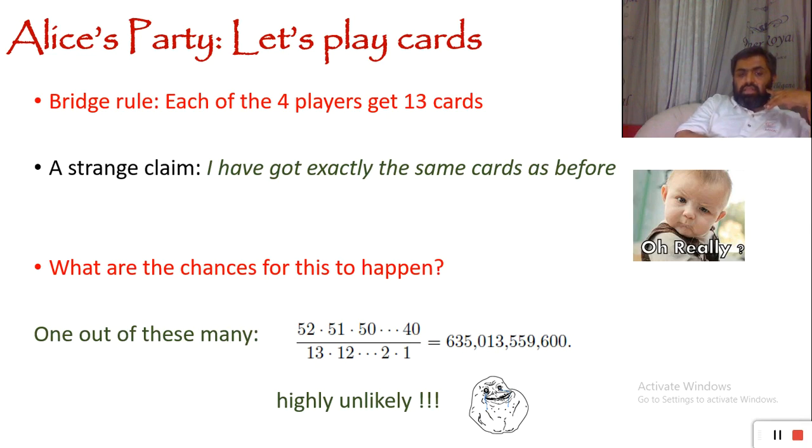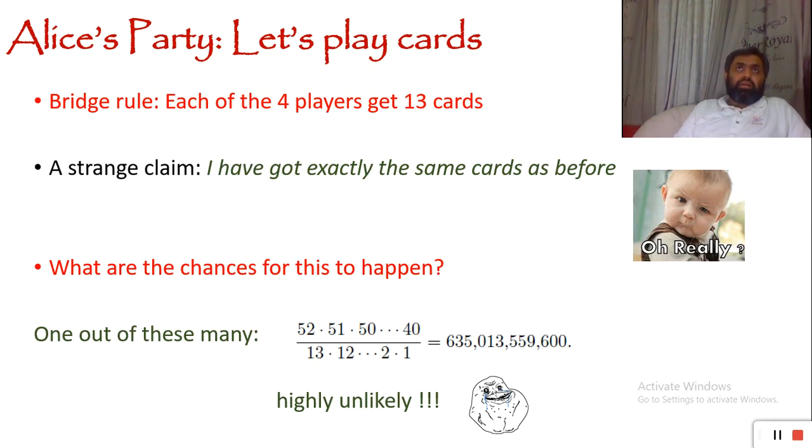What are the chances that the same face will appear again? It's 1 out of 600 billion, which is highly unlikely to happen. It means if we play around 600 billion times, on average exactly the same cards will come in my hand again.